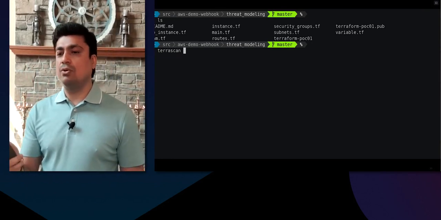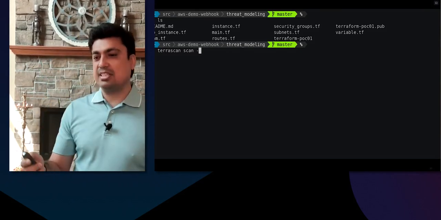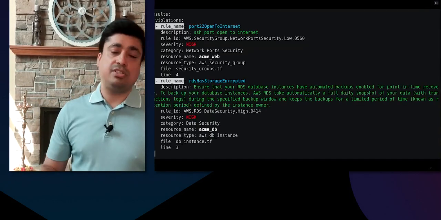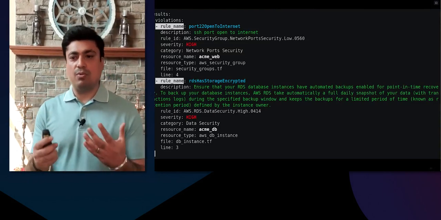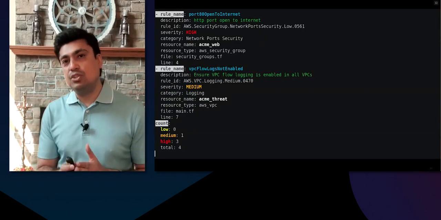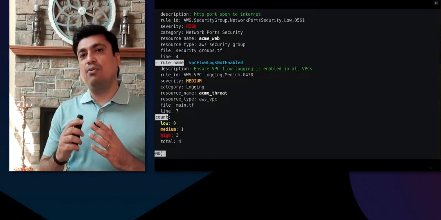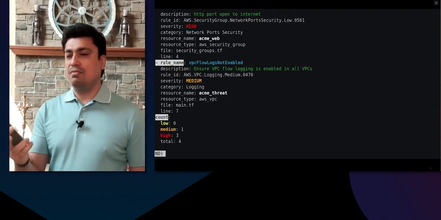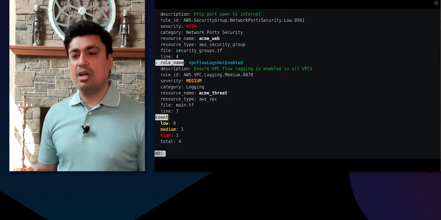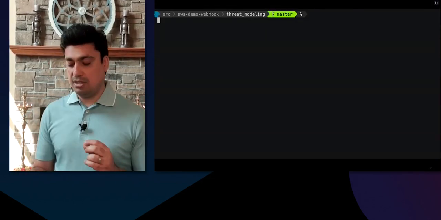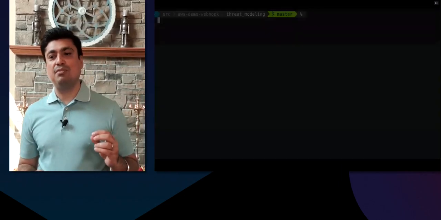All the Terraform code is now going to undergo scanning using TerraScan. A simple command, terrascan scan -t aws, performs the scanning, and it results in the violations. All the violations are reported, and the scanning process continues. Now these violations can be utilized for performing further analysis. If you notice the violations reported against each asset, we found some ports are open, VPC flow logs are not enabled, and many others. All these violations can now be used for performing further security analysis using the relationships that we have built previously, right?